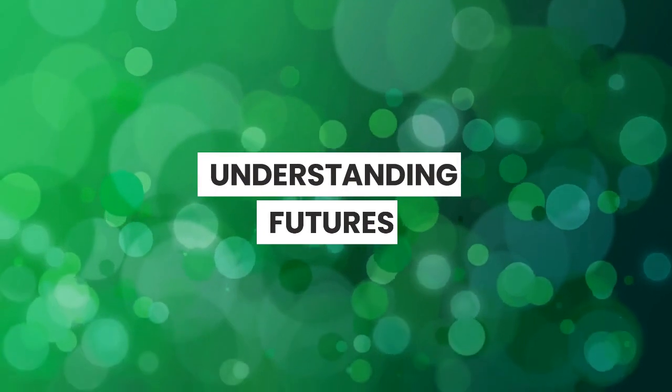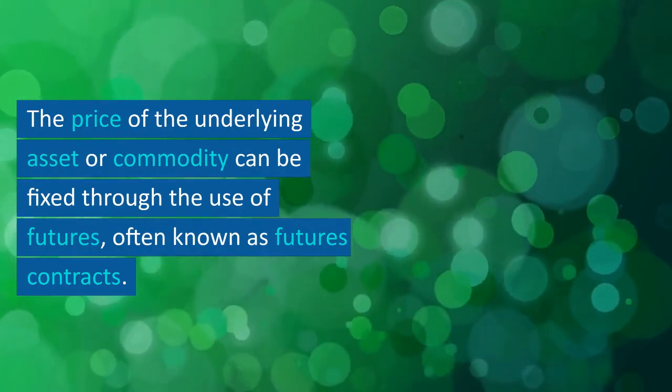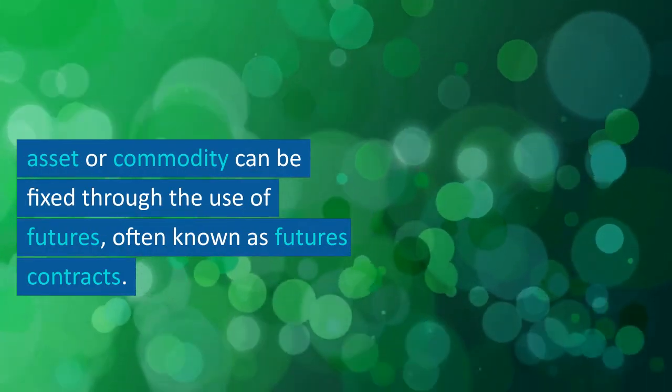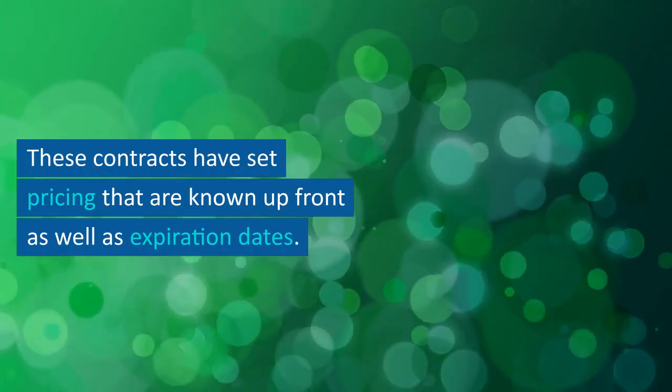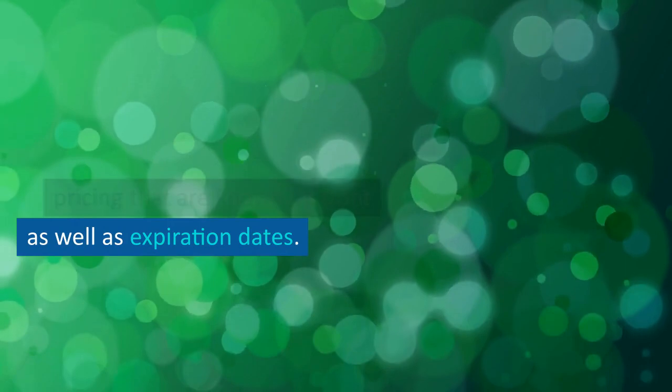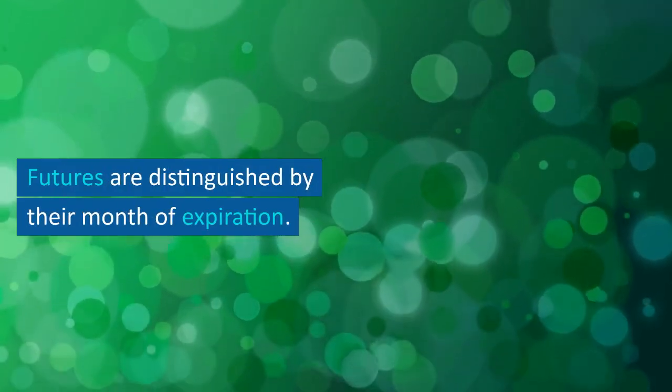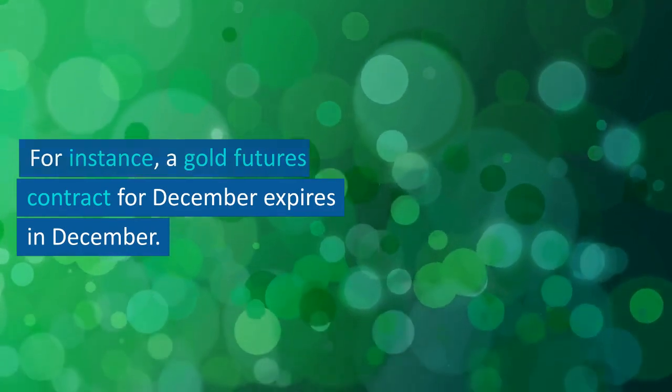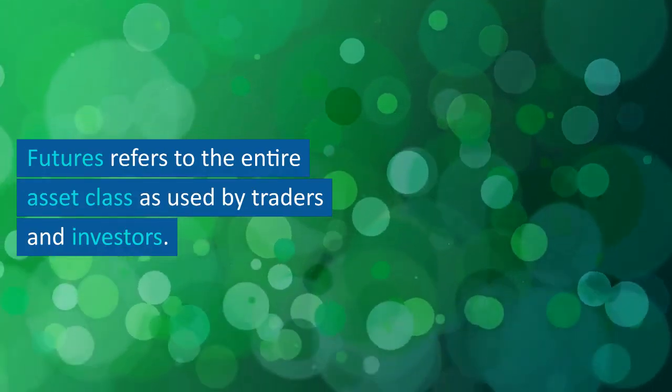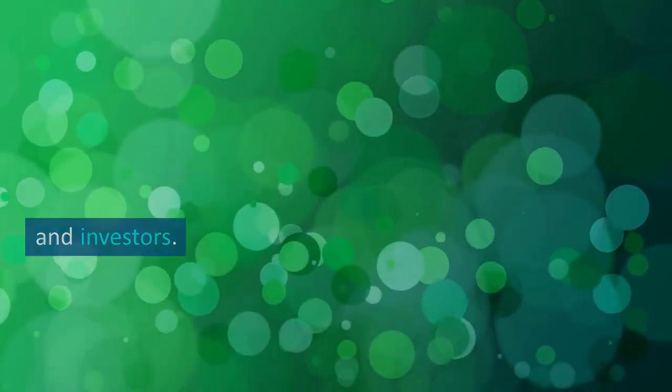Understanding futures. The price of the underlying asset or commodity can be fixed through the use of futures, often known as futures contracts. These contracts have set pricing that is known up front, as well as expiration dates. Futures are distinguished by their month of expiration. For instance, a gold futures contract for December expires in December. Futures refers to the entire asset class as used by traders and investors.